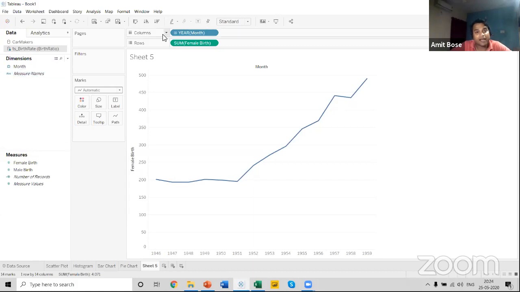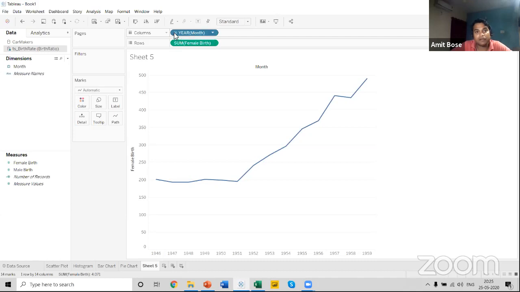The moment I drag this particular date column into the column shelf, you can see that there is a plus sign that has been created beside this month dimension.